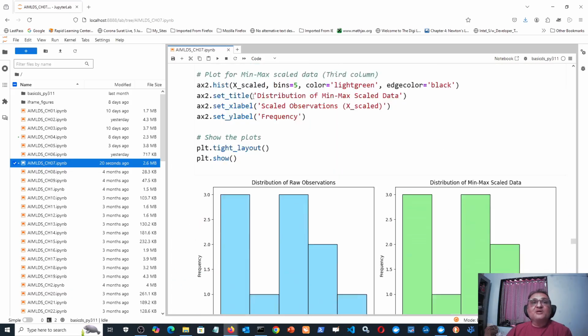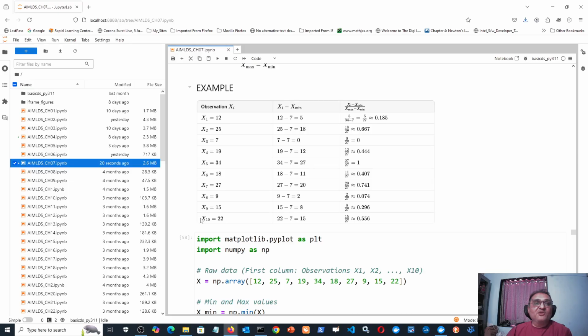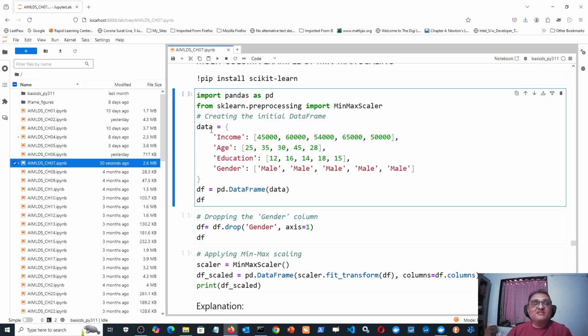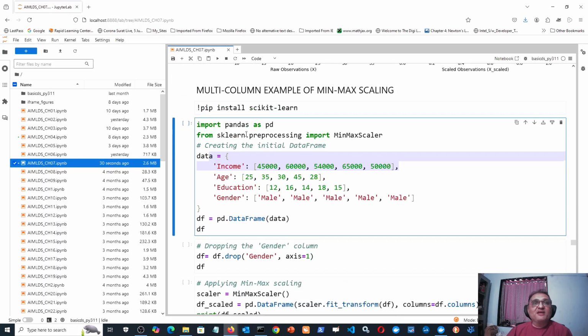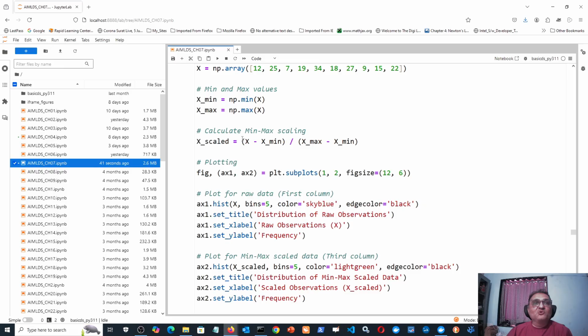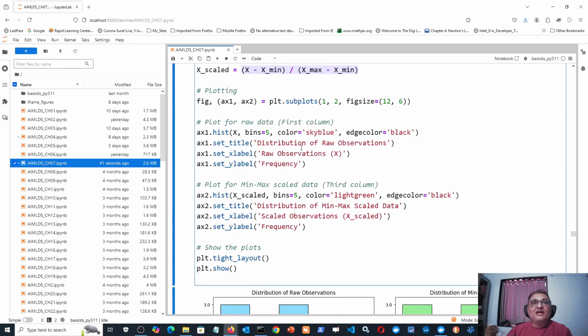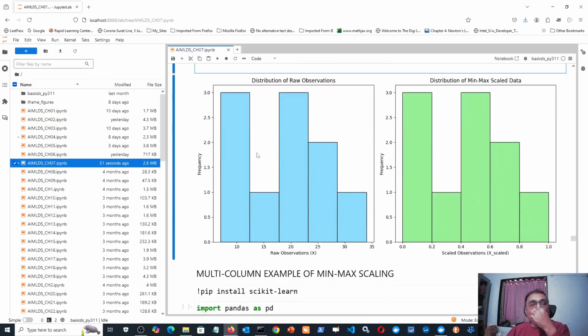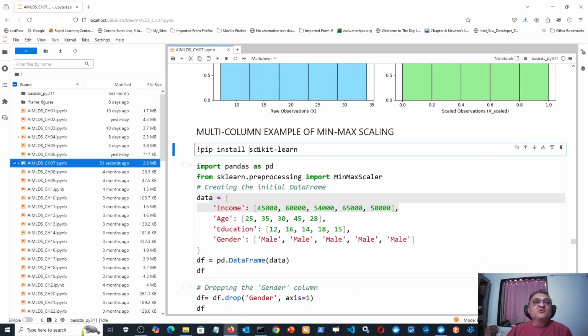Now this was just one column, one particular column, and we did its min-max scaling. But in a practical data set, there will be several columns, and you will have to do min-max scaling on all of them. At that time, you cannot afford to apply the formula for the first column, then the second column, then the third column. No. Then what to do? You have to use the library scikit-learn. It has a built-in min-max scaler process.